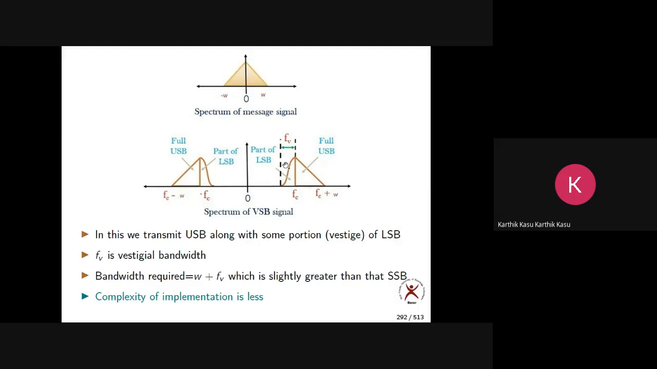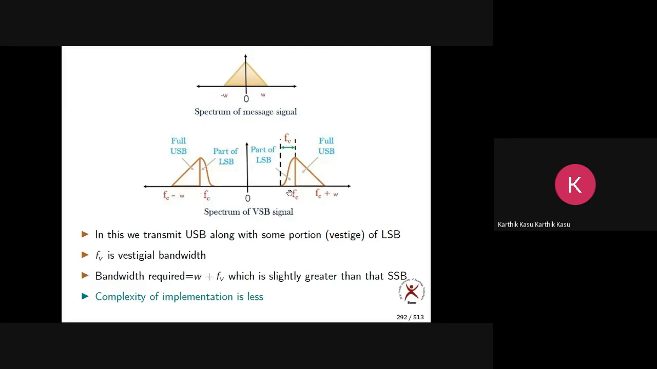When it comes to power efficiency, it is 100%. Power efficiency is nothing but how much power is useful; it is not about how much you're transmitting. The power efficiency formula is useful power divided by total power. That is a ratio. Here we are not wasting any power actually; everything is useful power only.